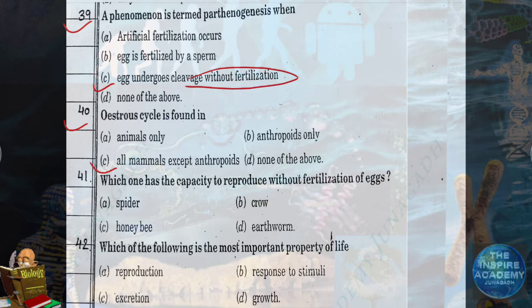So here the answer will be all mammals except primates. Question number 41. Which one has the capacity to reproduce without fertilization of eggs? It is parthenogenesis. So the answer will be honeybee.